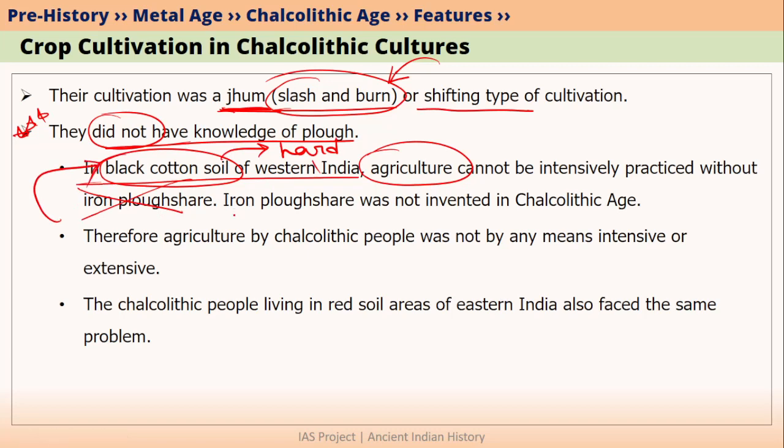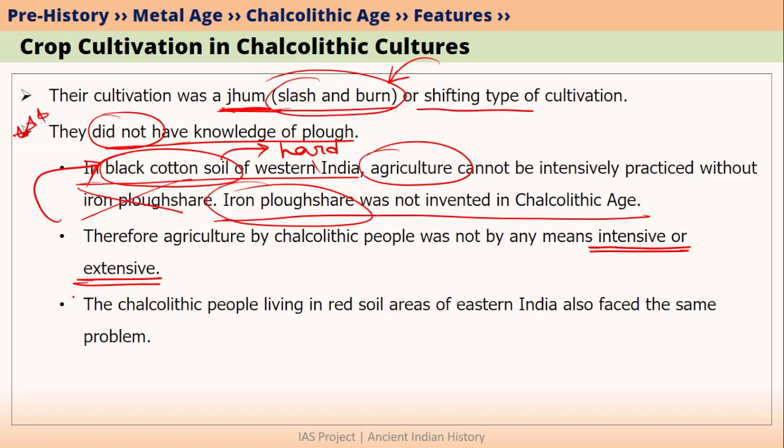And we know that the iron plowshare was not invented in the Chalcolithic Age. It was not invented even in the Bronze Age. The iron plowshare was only invented in the Iron Age. That is why we can say that Chalcolithic people did not do agriculture either intensively or extensively. Please tell me in the comment section, what do you mean by intensive agriculture and extensive agriculture? This is very important from the point of view of geography as well as economy.